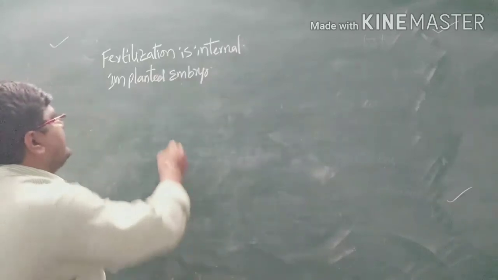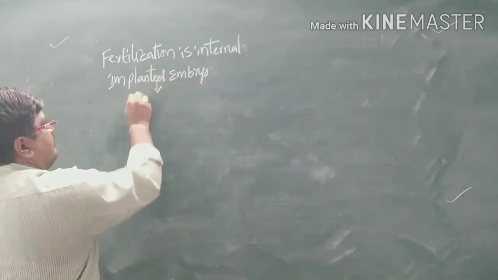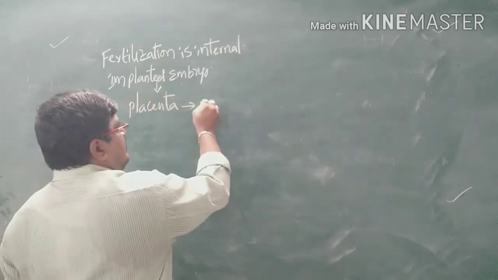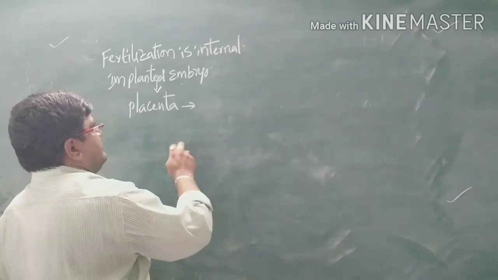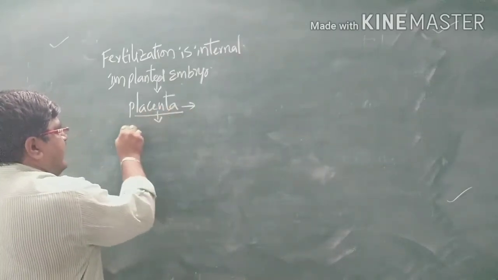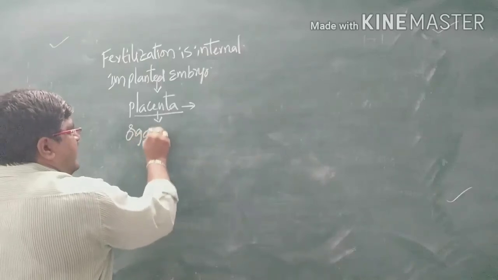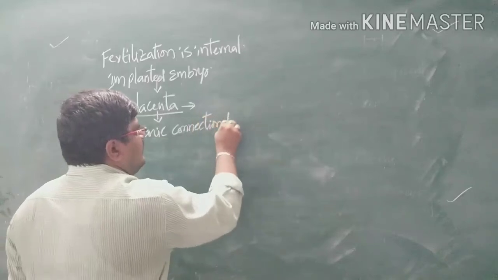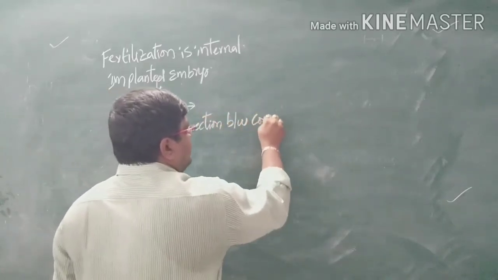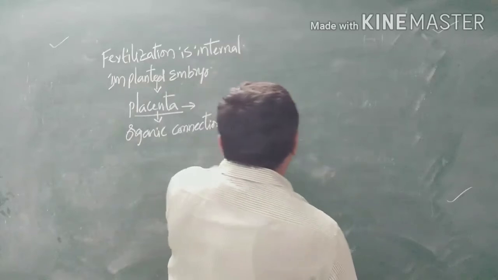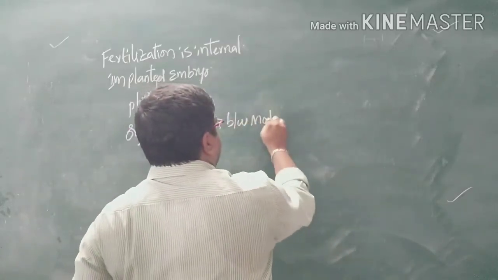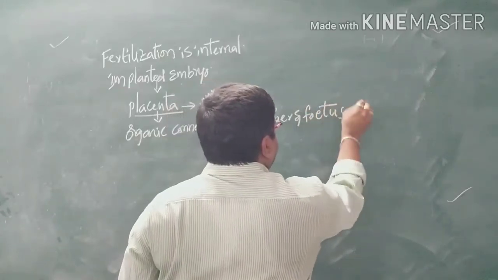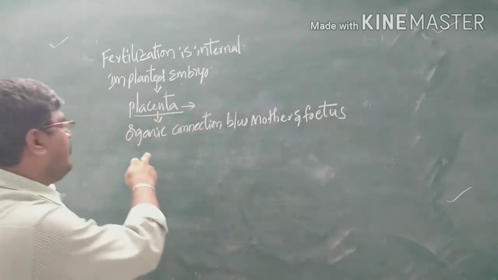Here the placenta is formed, and the nourishment of food takes place. What is the placenta? The organic connection between the mother and the fetus we call a placenta.